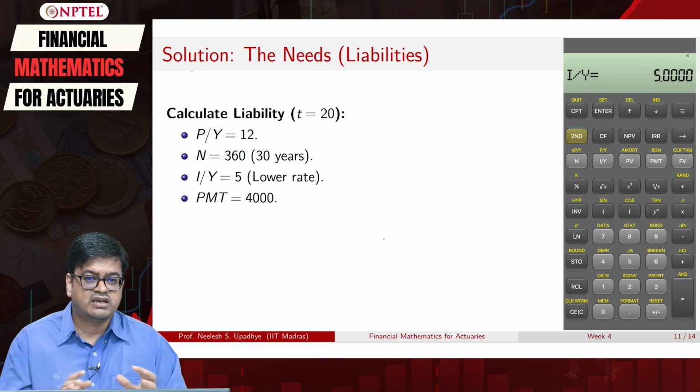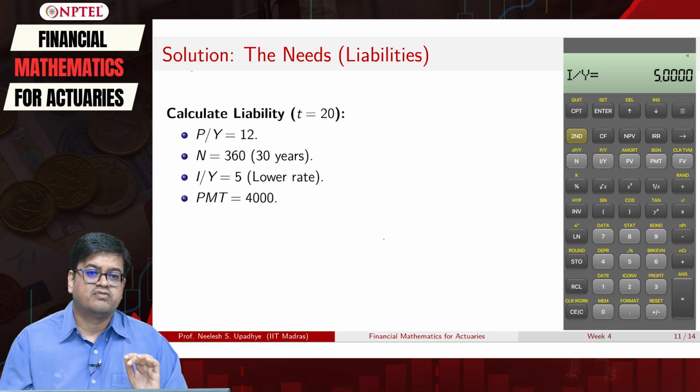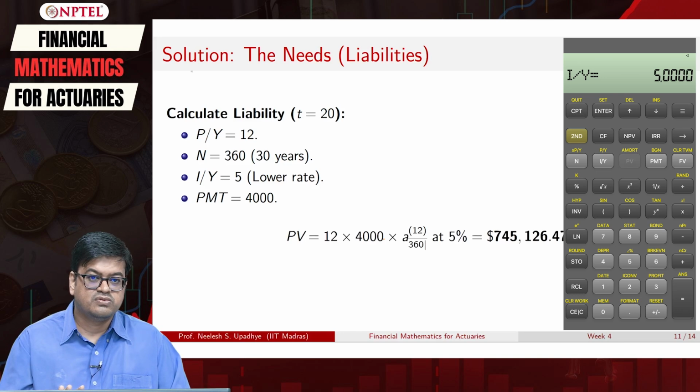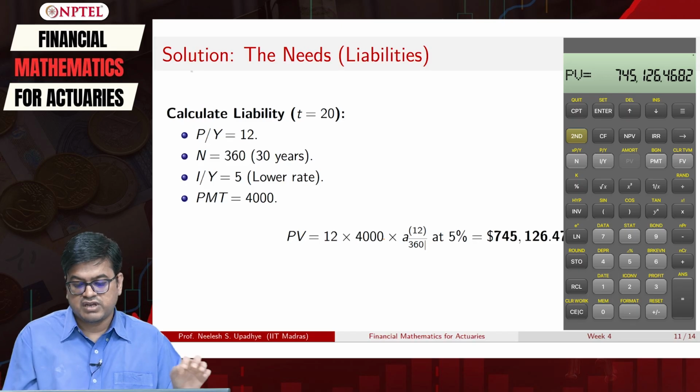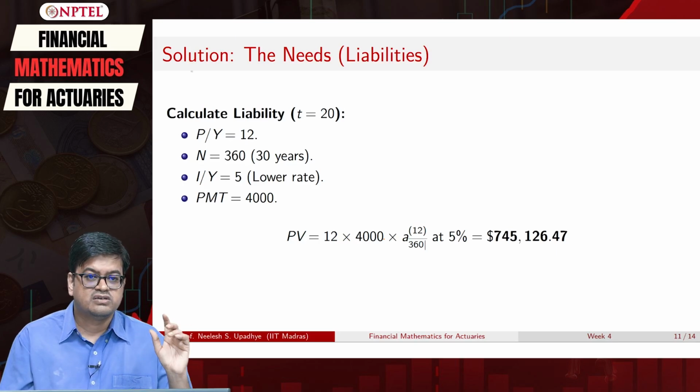With all that you are set. You just take compute, and what you will compute is the present value, and with the present value you got 7,45,126.